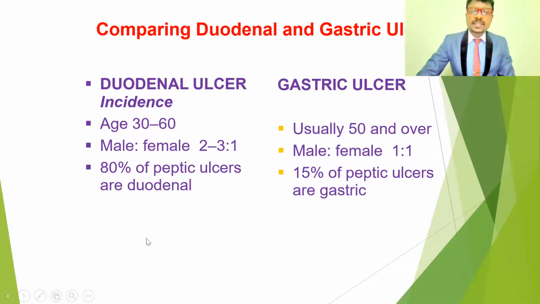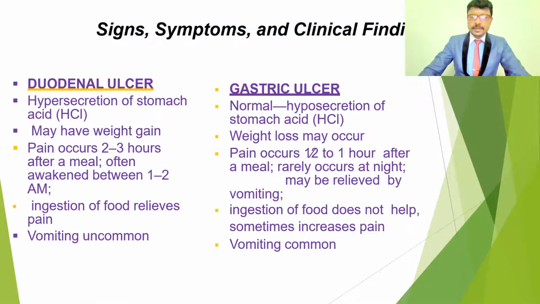But gastric ulcers are equal in males and females. The incidence is that 80% of peptic ulcers are in the duodenal region, called duodenal ulcers, and only 10 to 15% are gastric ulcers. So duodenal ulcers are more prone and more common than gastric ulcers. Now the signs and symptoms of gastric ulcers and duodenal ulcers.